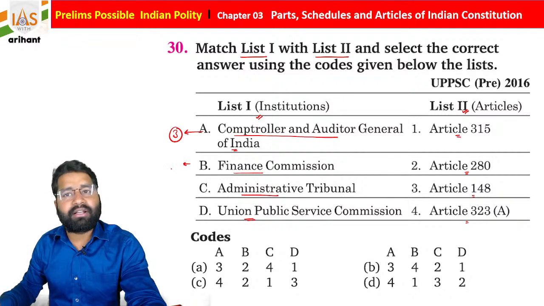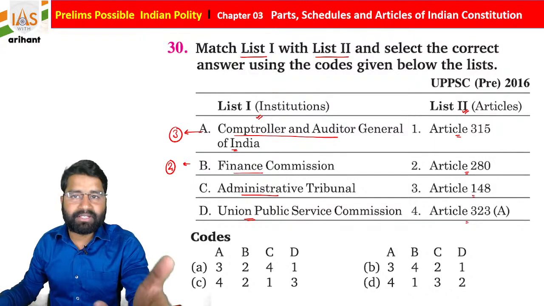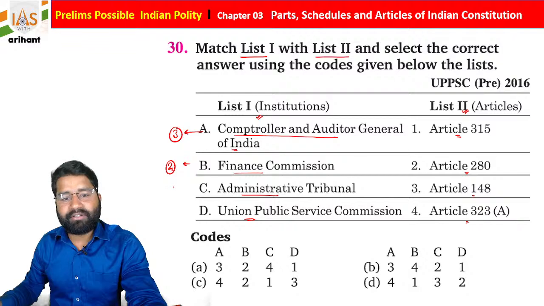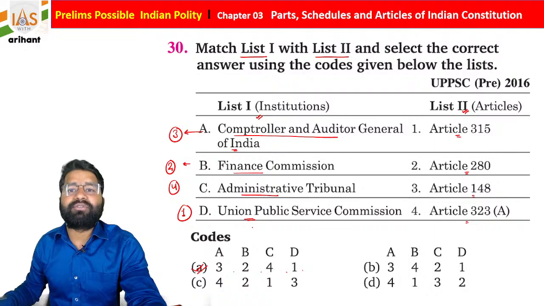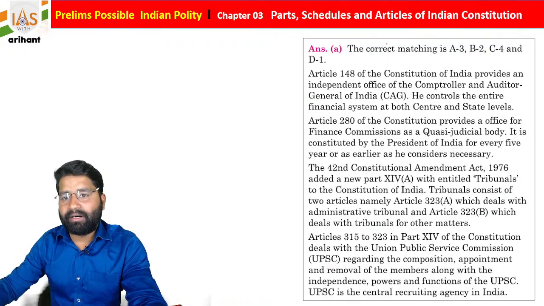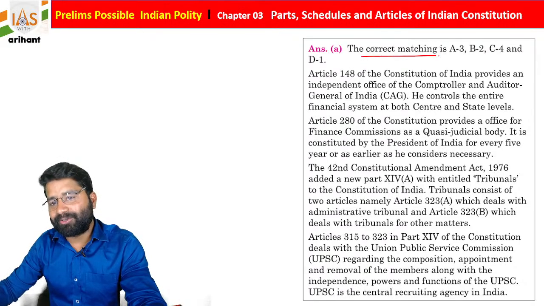Finance Commission under Article 280. So basically statement 2 from list 2 is going to be correct, students. Administrative Tribunal C4, and UPSC is D1. So 3241, 3241. So code A is going to be correct. I hope all okay. Now see, explanation part is also needed here.